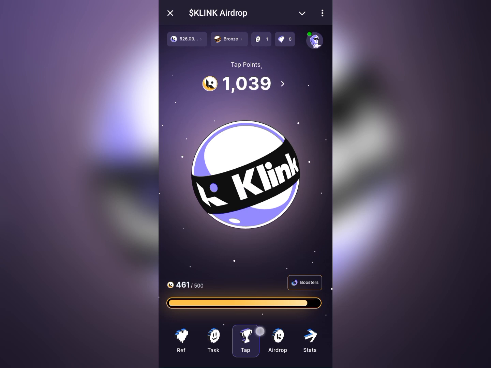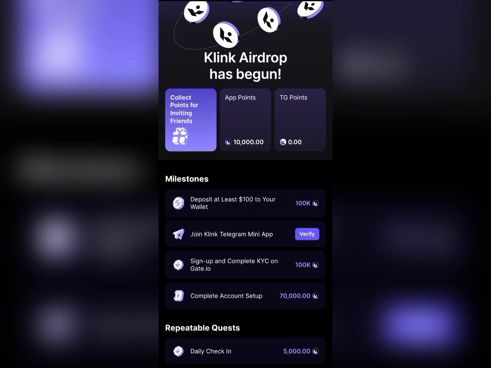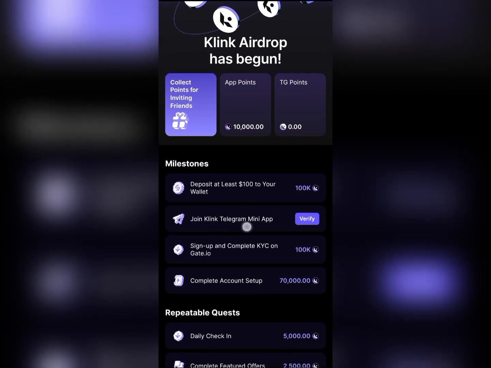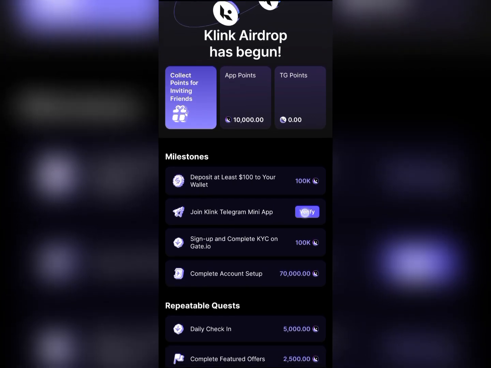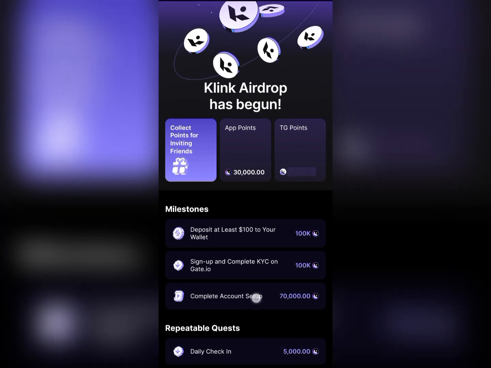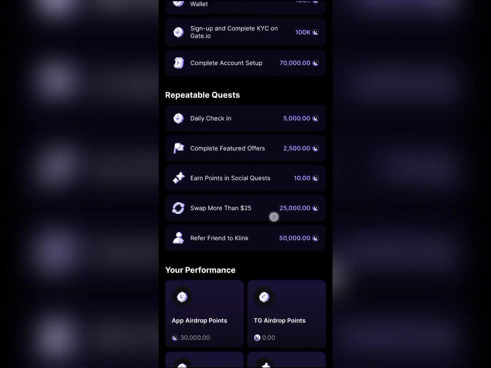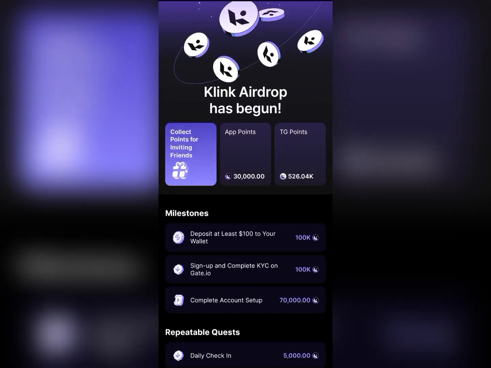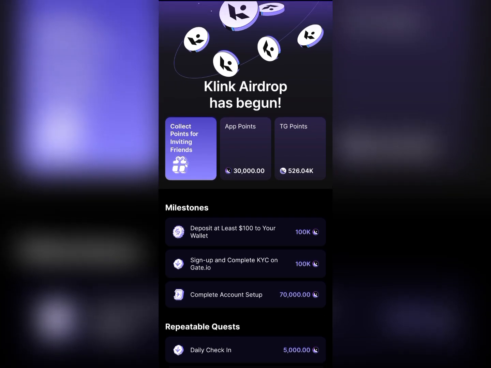So let's go back to the app. So I've connected my KLINK Telegram mini app. Let's verify. It has verified and it has counted the Telegram points, the points I have on my Telegram, as I showed us. So the app points. You can be getting points both ways.